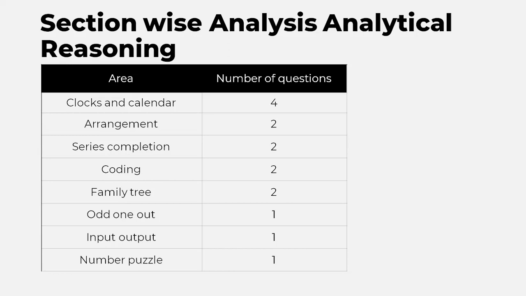Then you can see series. Now series is one section which is very vague, right? Why? Because any kind of question can come in series. If you get the logic, then it becomes very easy. But if you are not able to get the logic, then it becomes very difficult. For example, we can come up with different kinds of series.